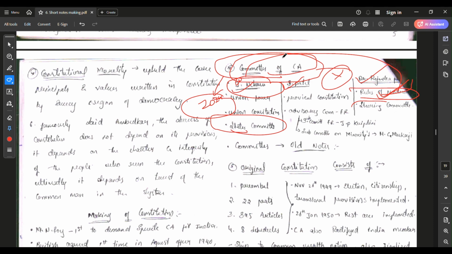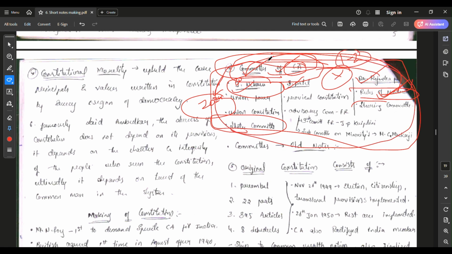That's why short notes play a key role. I wrote the entire committees of the Constituent Assembly in 1 to 2 pages, and I brought them here in 4 to 5 lines. You can see here, guys.